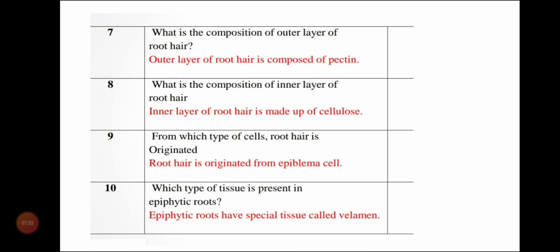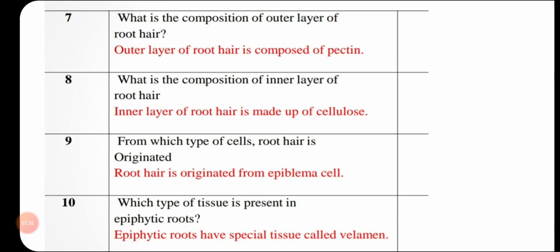Next question is, what is the composition of the outer layer of root hair? The outer layer of root hair is composed of pectin. See, this question was there in objectives also, MCQ also, and in one sentence also. So it is a very small chapter and all the questions will be repeated in one way or the other. So give preference to small chapters first. Okay students, next question, what is the composition of the inner layer of root hair? The inner layer of root hair is made up of cellulose.